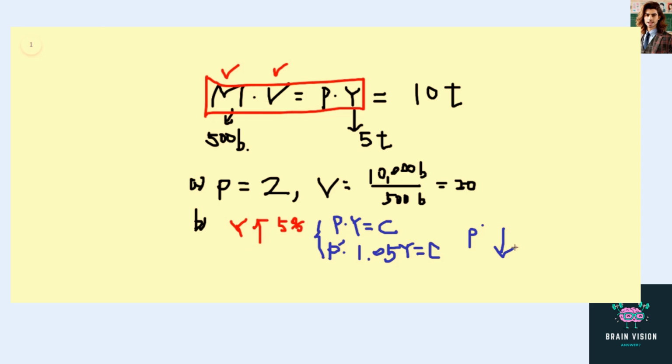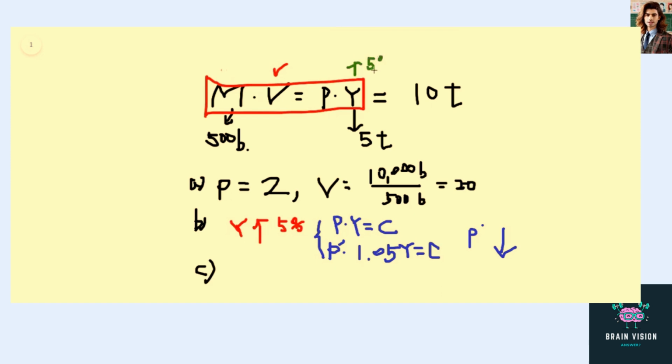Okay, question C. What money supply should the Fed set next year if it wants to keep the price level stable? To answer question C, we have to ignore what question B is saying. Again, we still take a look at this equation, but we have to erase this constant here. Oh, I'm sorry, eraser. So suppose now the velocity is constant. So this V doesn't change, and Y increases by 5%.